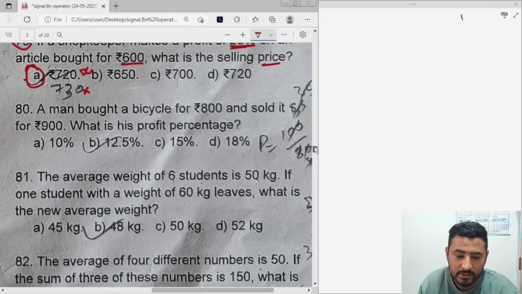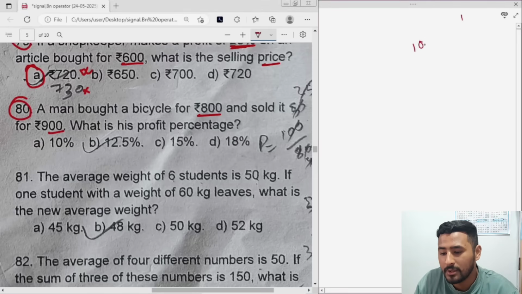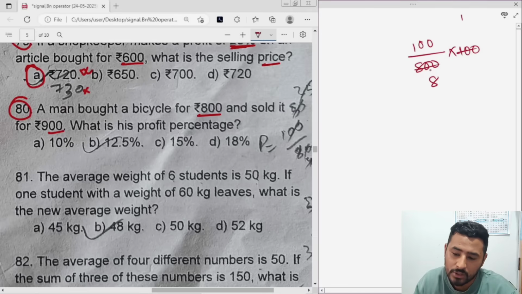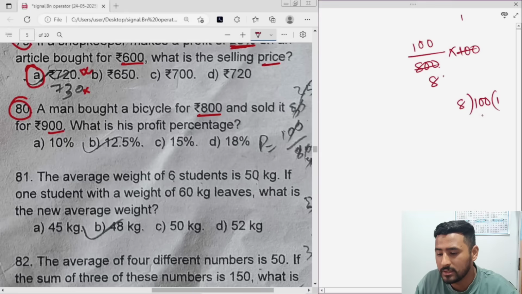Question number 80. A man bought a cycle for 800 and sold it for 900. What is his profit percentage? Very easy. Just subtract, 900 minus 800 is 100, over CP, that is 800, into 100. Cancel 8. Now you divide this one. 8 into 100, you get 8 ones are 8, minus, 2 remainder. 8 twos are 16.